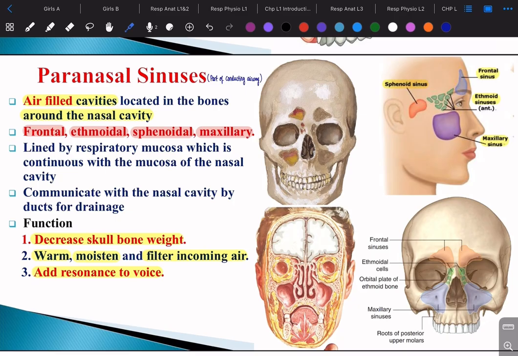Now let's see the sinuses we have. We have 4 sinuses. The first sinus is at the forehead. Against the forehead, because the forehead bone is known as the frontal bone, so this is going to be the frontal sinus. Then we have the ethmoid sinus. The ethmoid is divided into 3 parts: anterior, posterior, and middle. We're going to see them now. Then we have the maxillary sinus. And then the last one here on the lateral side, the sphenoid sinus.